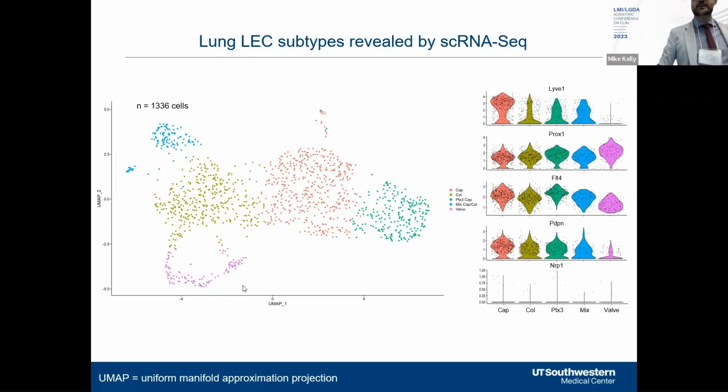I'm just showing on the right these violin plots for common lymphatic markers, showing that we have a pure population of lymphatic endothelium and an absence of blood endothelium in this population.